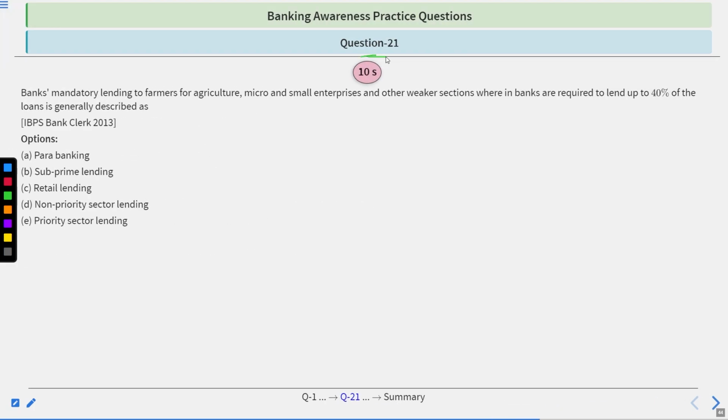Question number 21. Banks' mandatory lending to farmers for agriculture, micro and small enterprises and other weaker sections, wherein banks are required to lend up to 40% of the loans, is generally described as para-banking, sub-prime lending, retail banking, non-priority sector lending, or priority sector lending. 10 seconds you have. Time starts now.